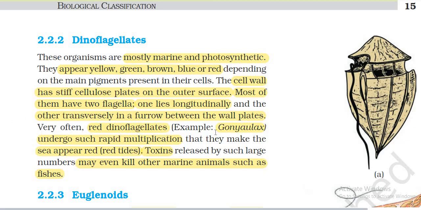Very often red dinoflagellates undergo such rapid multiplication that they make the sea appear red. Red tide toxins released by such large numbers may kill other marine animals such as fishes.